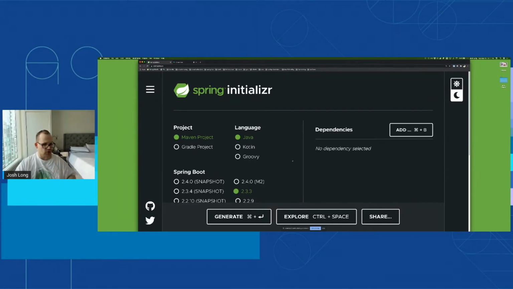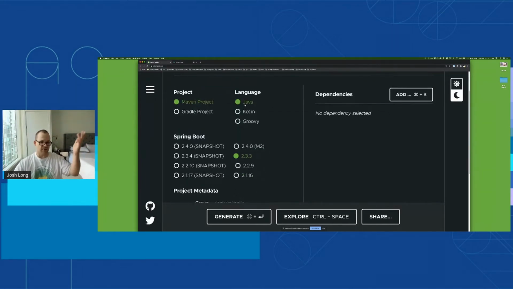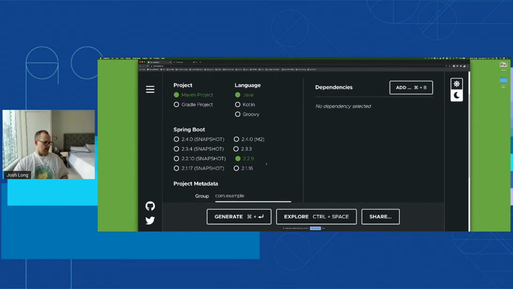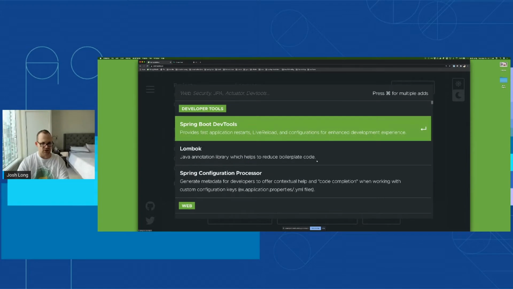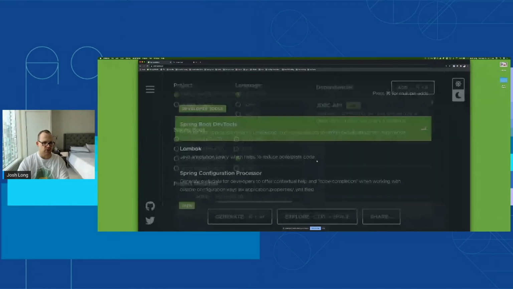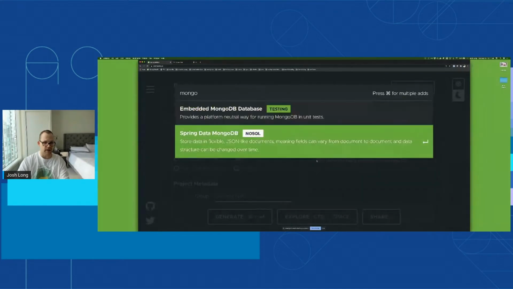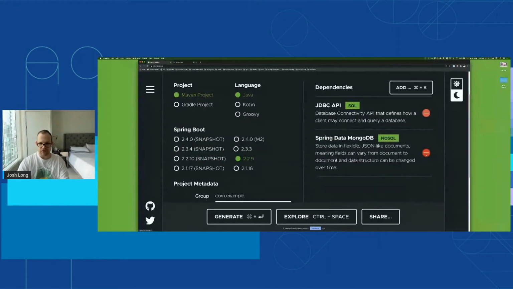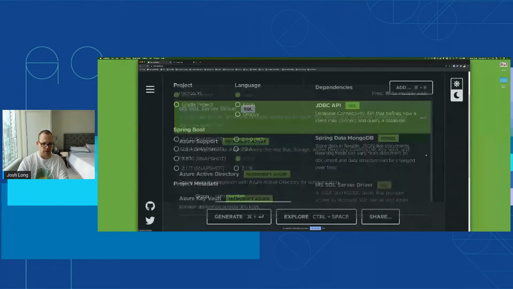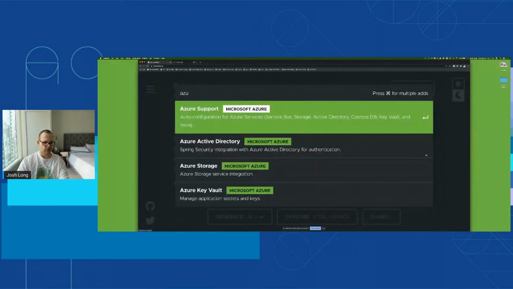Now, what I want to do is build a new service that uses, let's say, Java. I like Java. I'm going to use the latest 2.2 versions of Spring Boot. The 2.3 stuff is good, but some of it doesn't work yet, so it's okay. It's not that new, it's not that old, you know. And we're going to use a few different dependencies here. So we're going to bring in the JDBC support. We're going to bring in MongoDB support, not reactive. We just want regular. You can use reactive, but I'm not using that. We're going to bring in Microsoft SQL Server. We're going to bring in the Azure storage support.